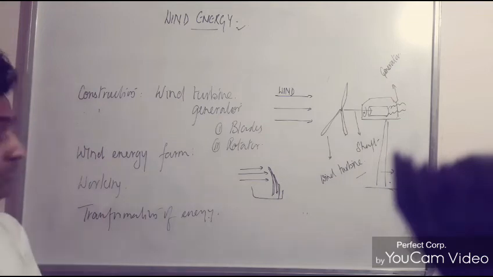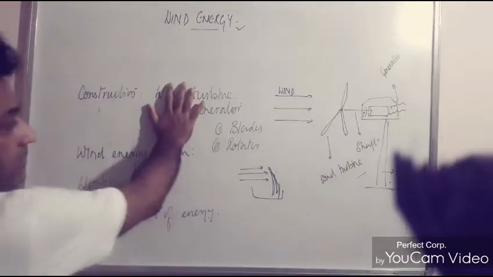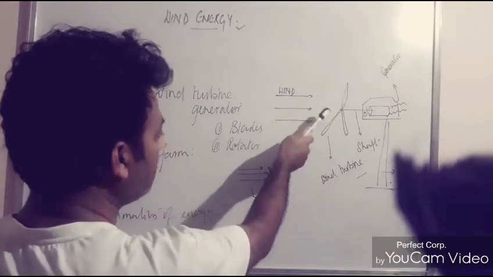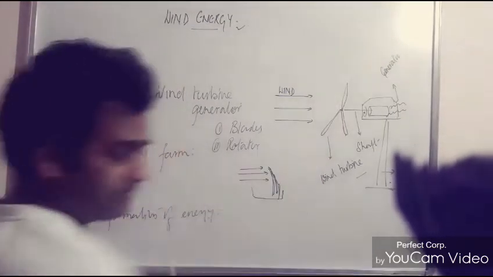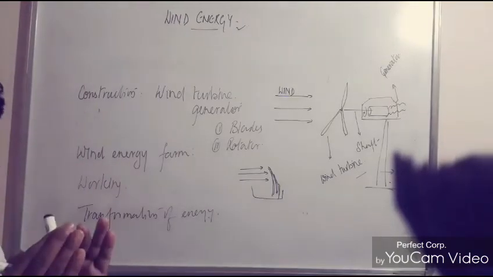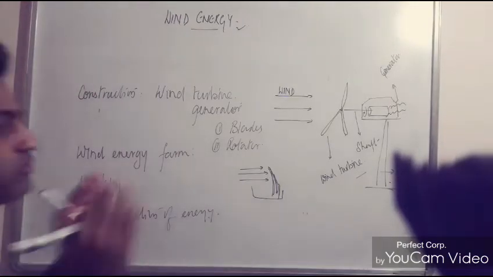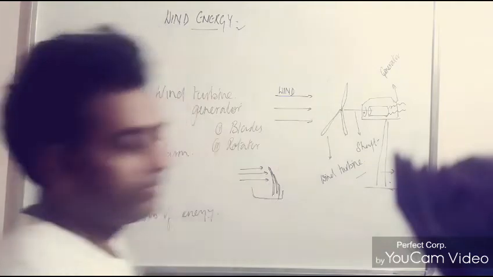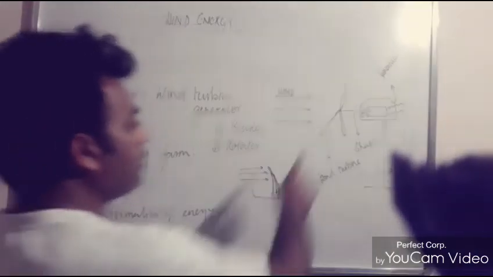Now how does it happen? Before that you have to understand that a wind turbine generator basically consists of blades, large blades, bigger than the ones you have seen in a table fan. Followed by a rotator.